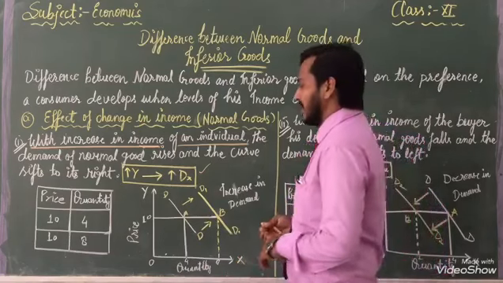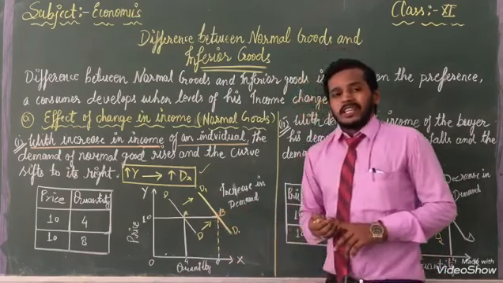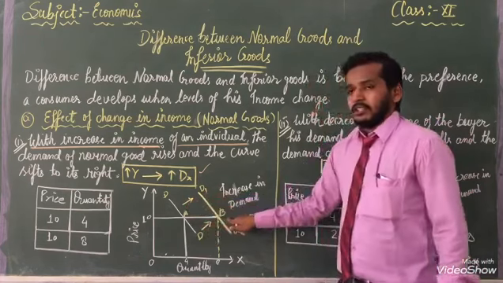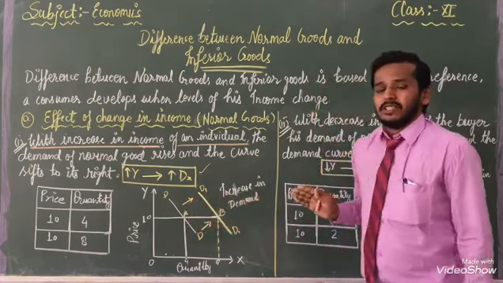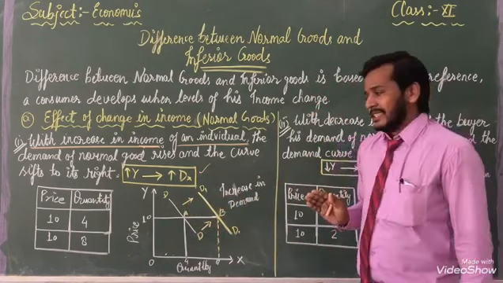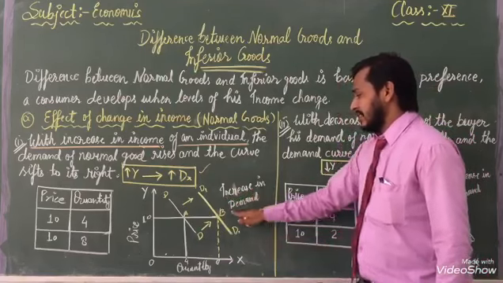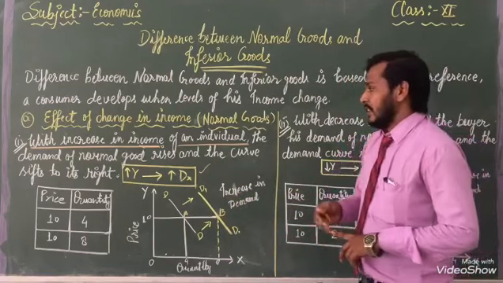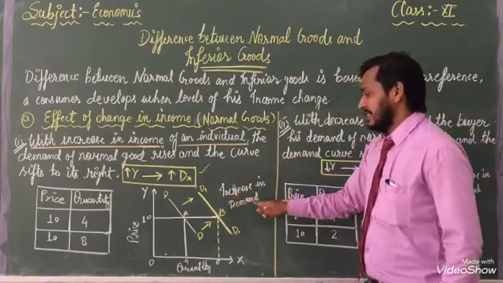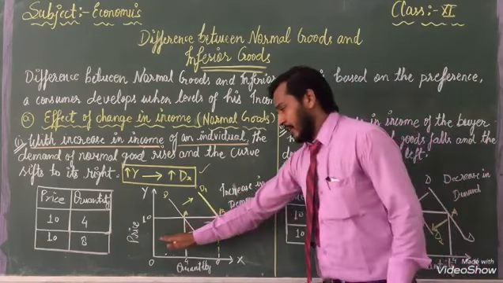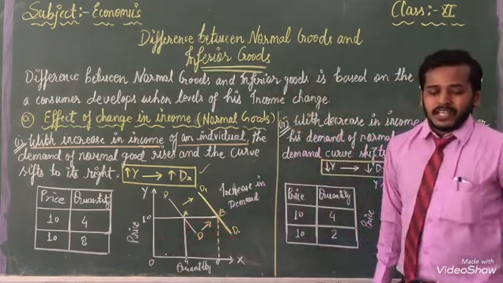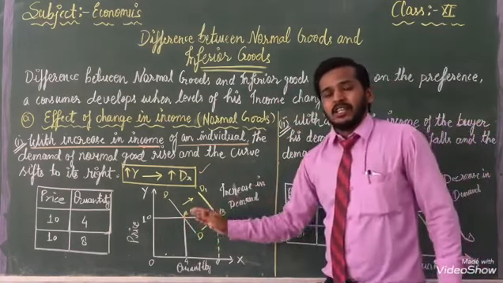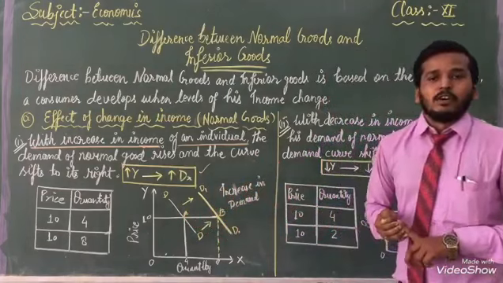Now we are going to use this graph to show it. The arrow is denoting upward, meaning to the right, which means an increase in demand. With the help of that, we can say there is an increase in demand. With the help of this graph, we can know. So once again, you have to see and be careful about it.